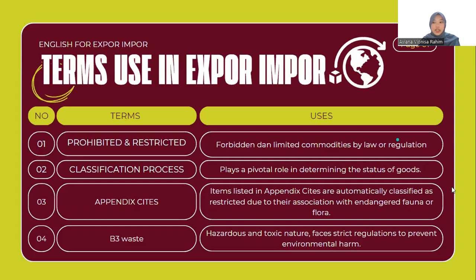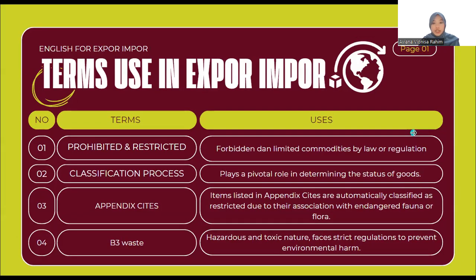First, here we have prohibited and restricted. These terms are often used when your goods are forbidden or limited by law or regulation. Next, we have classification process. Here is the process that plays a pivotal role in determining the status of your goods.